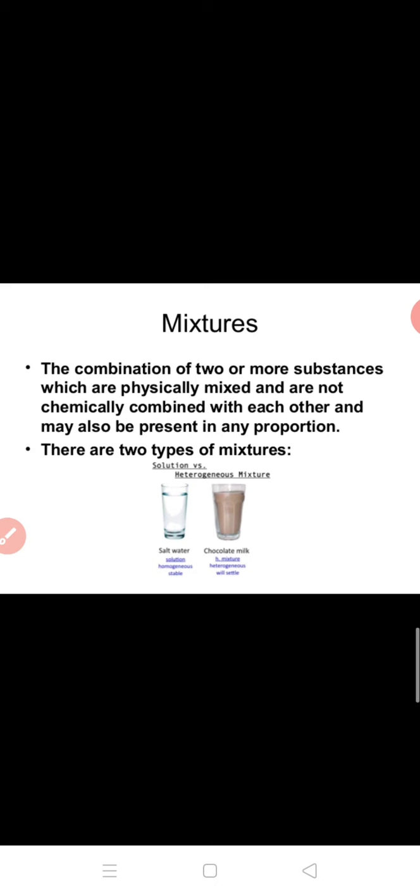So a mixture, we can say, contains more than one pure substance. It is a combination of two or more substances which are physically mixed and not chemically combined with each other, and may be present in any proportion. है ना, केमिकली कंबाइन नहीं होते.